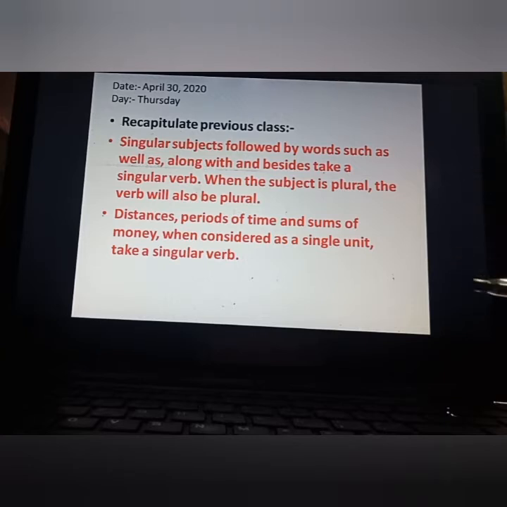Second one, distances, periods of time and sums of money, when considered as a single unit, take a singular verb. Same, we have done: 10 miles is a long distance to walk. So whenever it is given as a single unit, you have to use a singular verb.